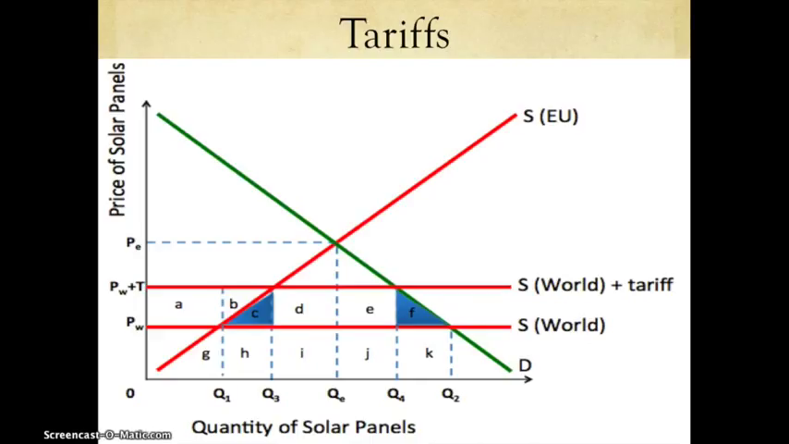The other triangle that we can see is F. F is equal to the loss of consumer surplus because the wheat is not purchased now. This is also known as a deadweight loss of welfare because there's this loss of consumer surplus.